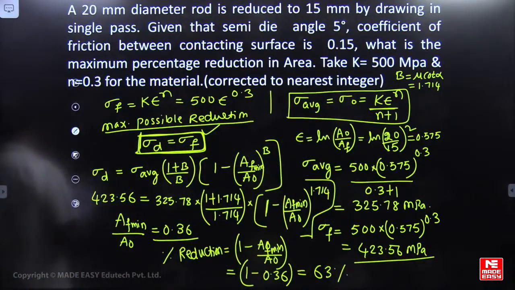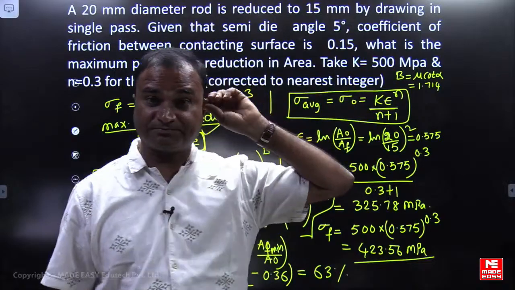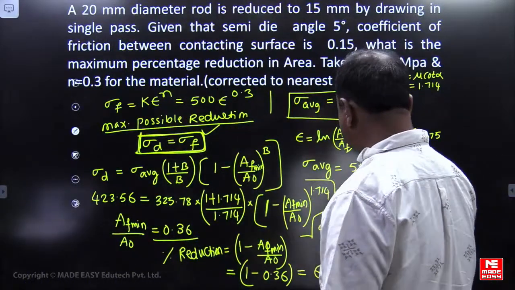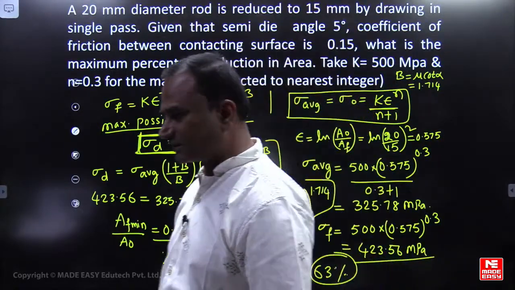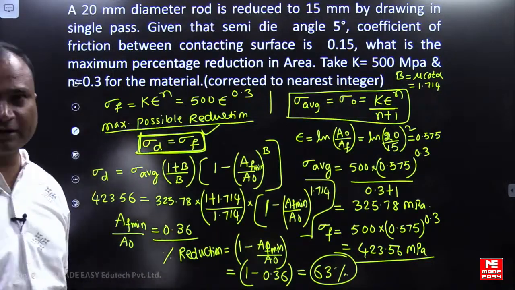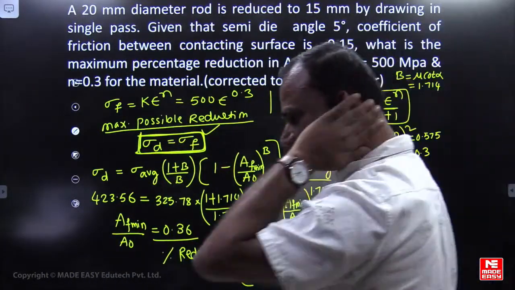Yes, very good. AF by A naught is 0.3667, correct? It is 63%. He is asking for the answer corrected to the nearest integer, so we can say 63%. 63% we are considering, friends.